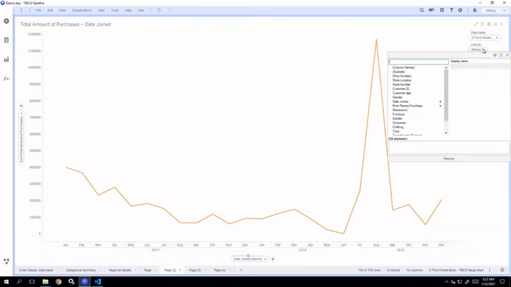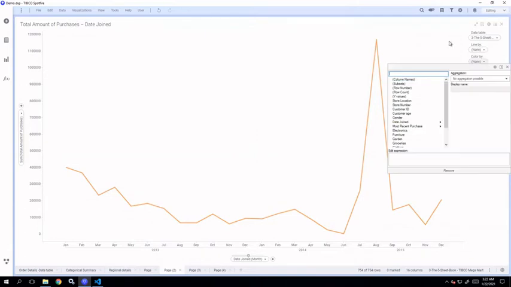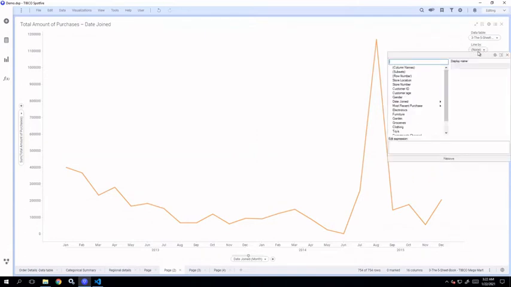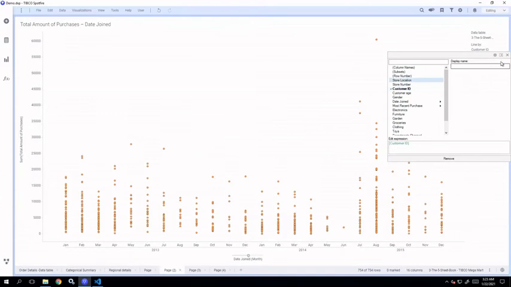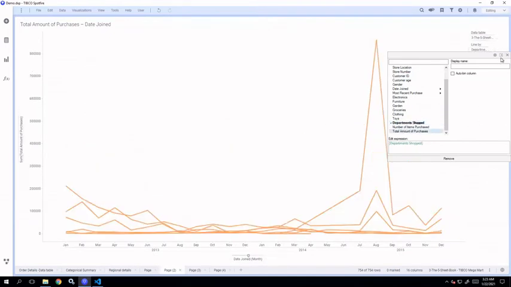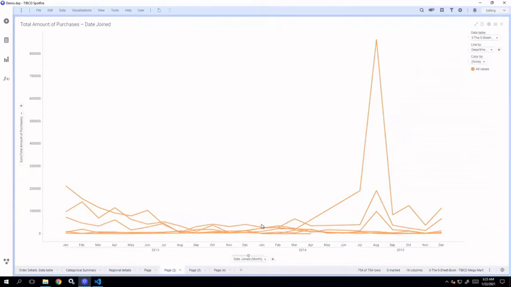Now what we can do, you can use either line by variable or color by variable to display multiple lines. Let's say we'll select line by variable first and display using store number or customer ID. Oh, sorry. Departments shopped. Okay, so now this line chart is showing multiple lines for different department IDs.